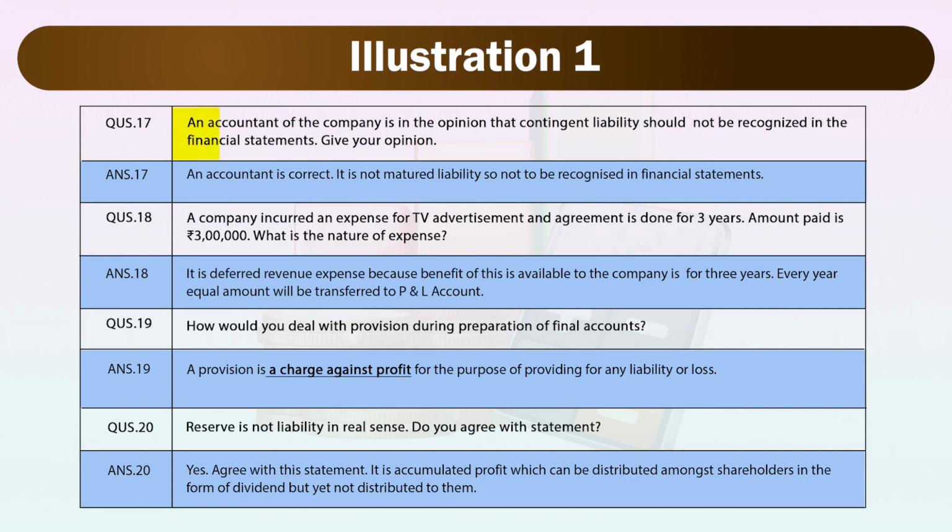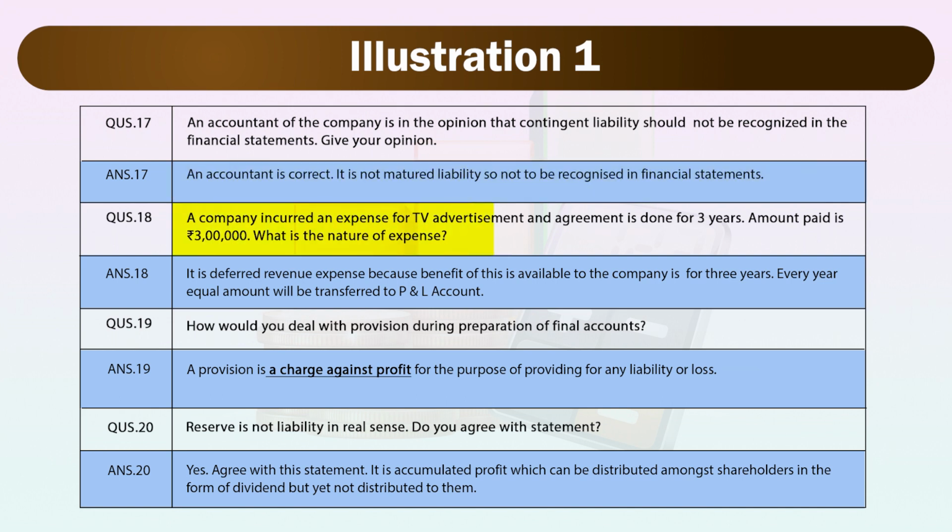Next is an accountant of the company is in the opinion that contingent liability should not be recognized in the financial statement. Give your opinion. Here an accountant is correct. It is not matured liability, so not to be recognized in financial statements.